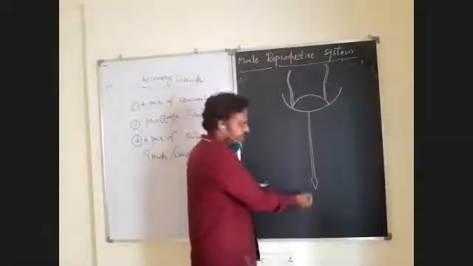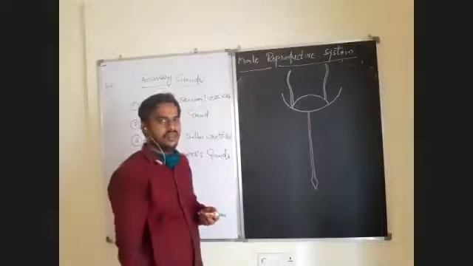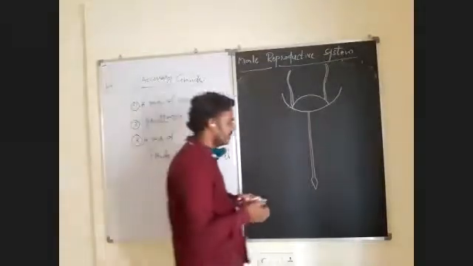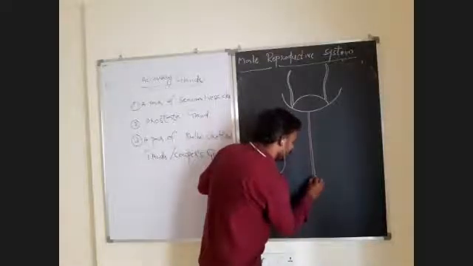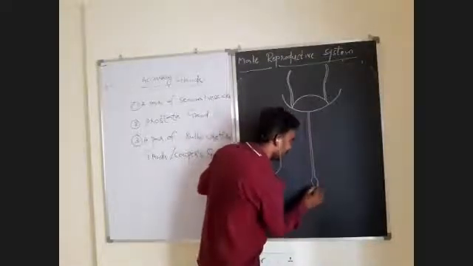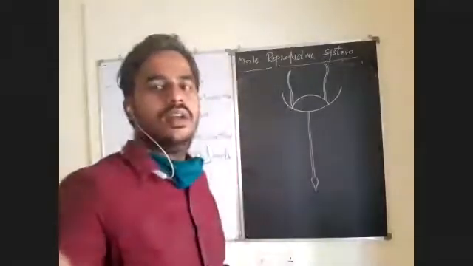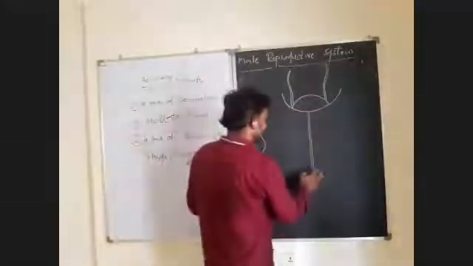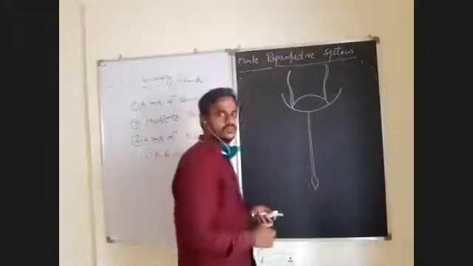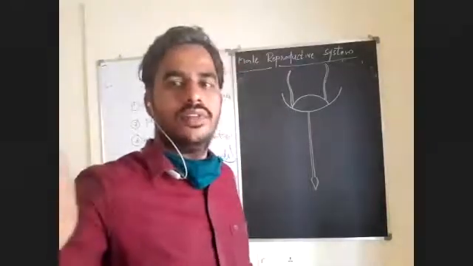At last there is an opening, the urethral meatus, which is also known as the urethral orifice.